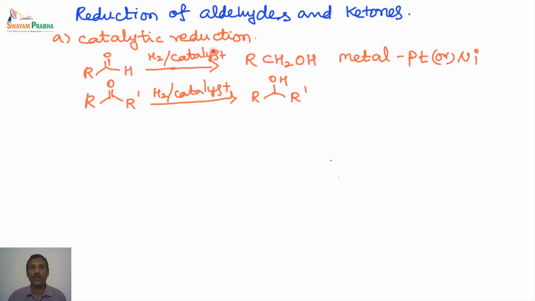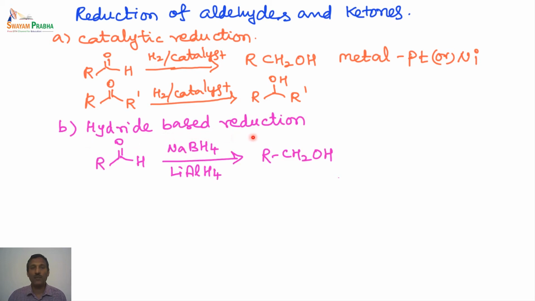First one is the catalytic reduction. The aldehydes in the presence of a metal catalyst, especially platinum or nickel, can be reduced to the primary alcohol. If we are reducing a ketone, we end up with a secondary alcohol. So these are all the standard reduction methods. Here the metal is used as a catalyst and hydrogen gas is used for the reduction.